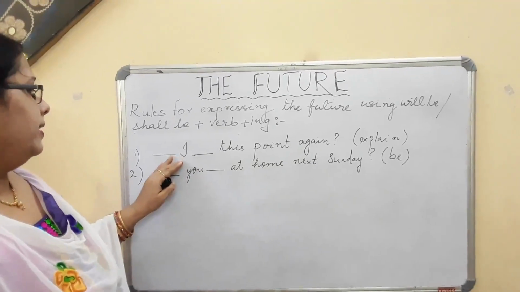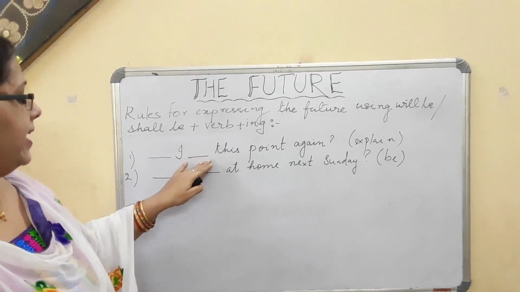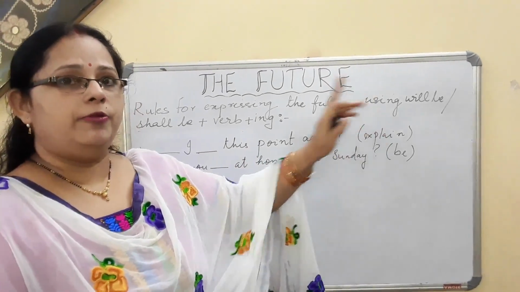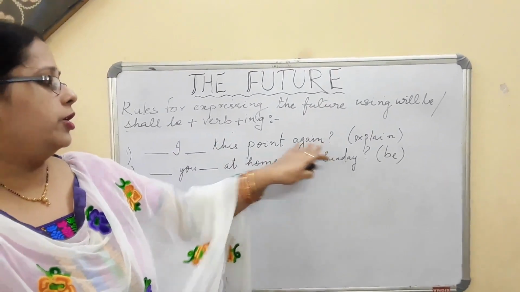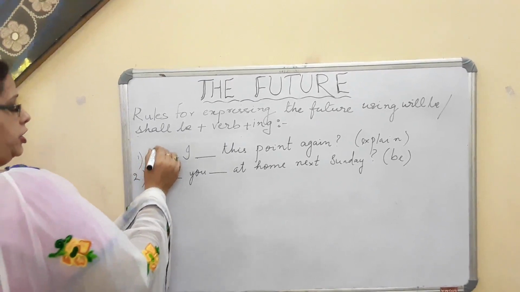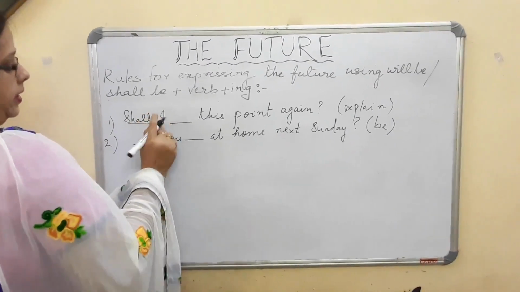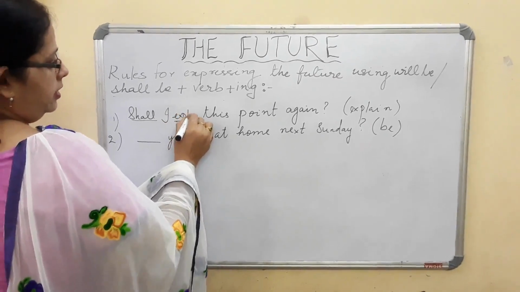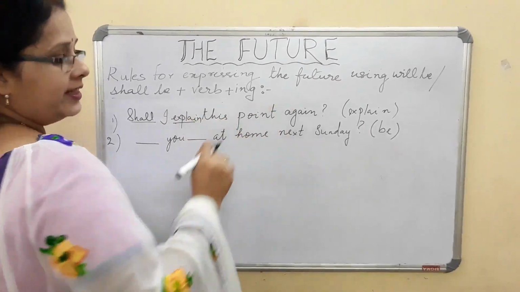Now see the questions. Dash I dash this point again. The word you have to use here, explain. Before, I told you how to frame the questions. Now when we are using I, what are you going to use here? Shall. Shall I explain? The word is given to you. Shall I explain this point again?